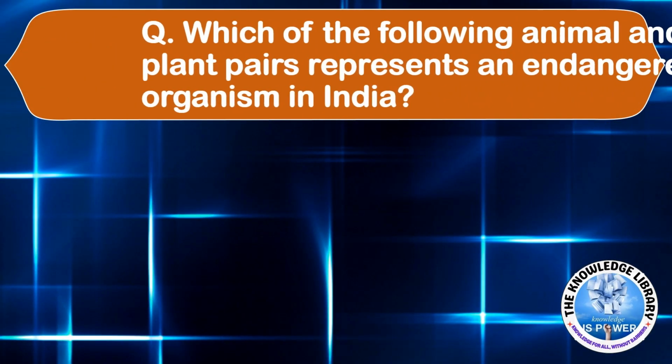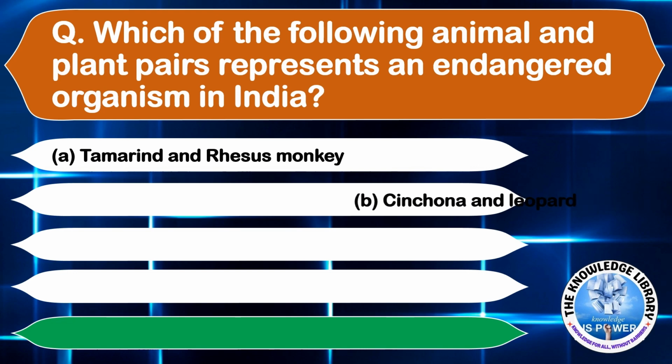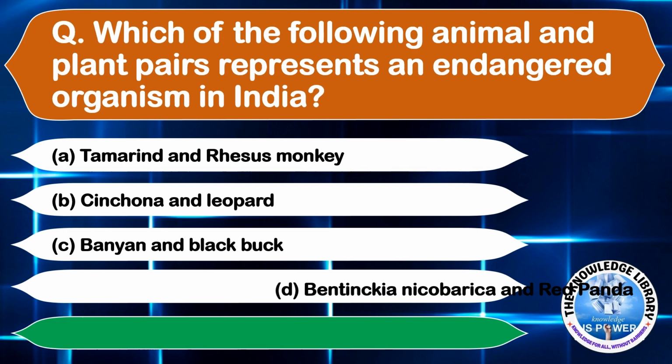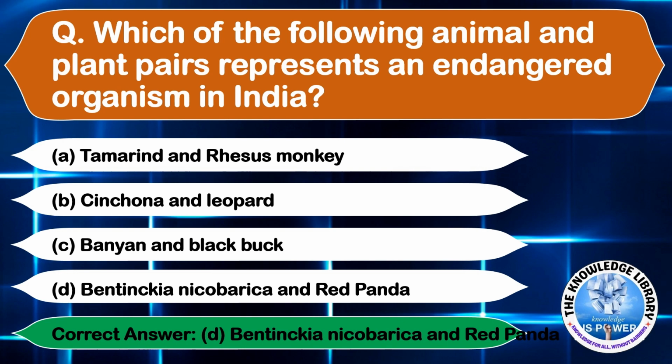Which of the following animal and plant pairs represent an endangered organism in India? Option A, tamarin and rhesus monkey. Option B, cinchona and leopard. Option C, banyan and black buck. And option D, Bentinckia, Nicobarica and red panda. The correct answer is option D, Bentinckia.